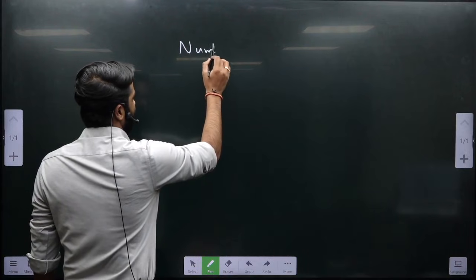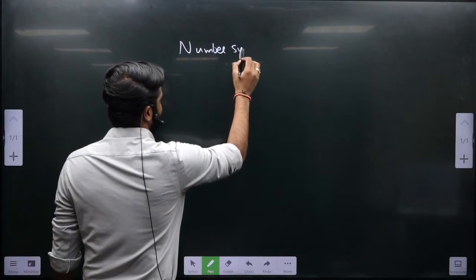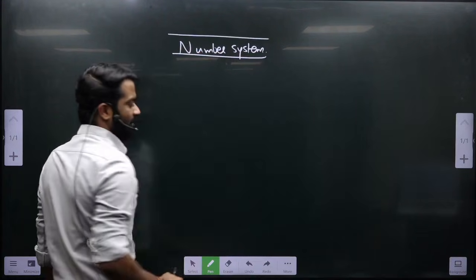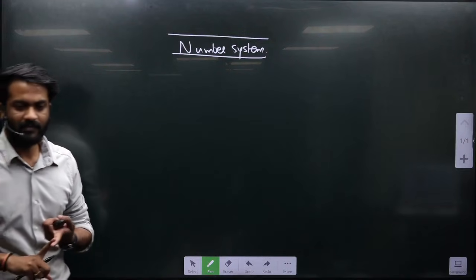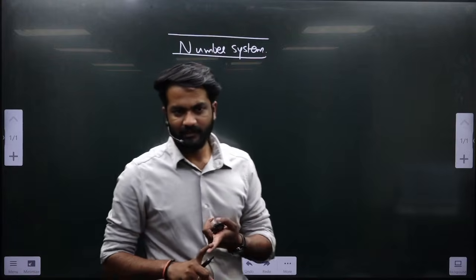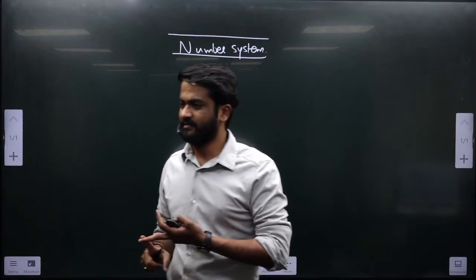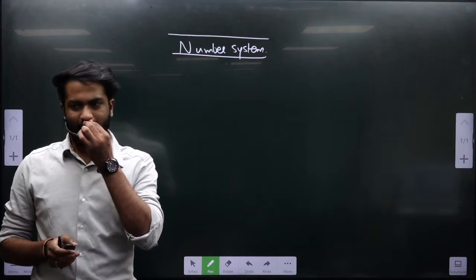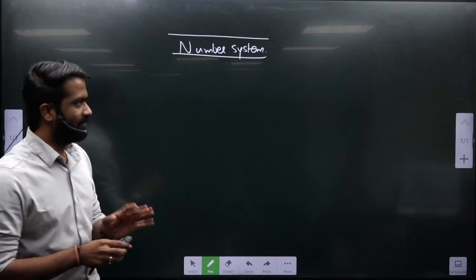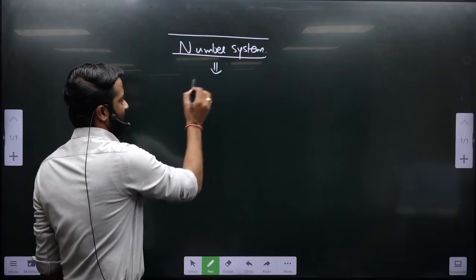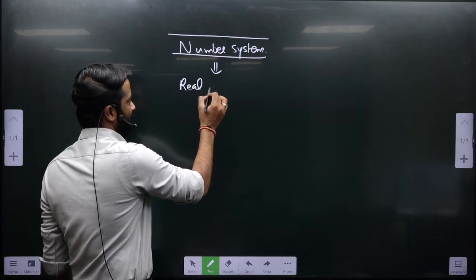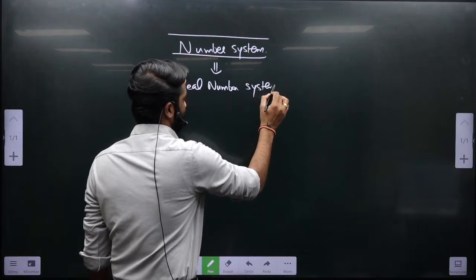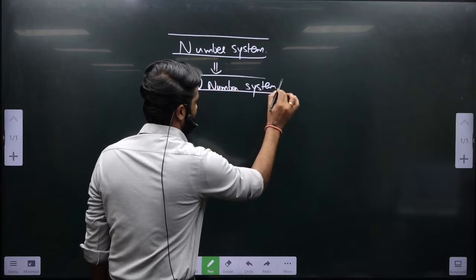Now, when I talk about number system, there are 2 types of number system. ठीक है? First is real number system, and second is imaginary number system. अब imaginary number system is not part of your syllabus. So when I am talking about number system, the only thing with which you should be concerned is nothing but the real number system. Real number system.